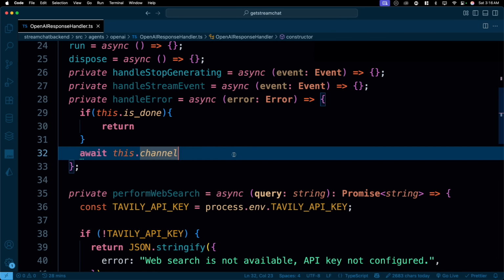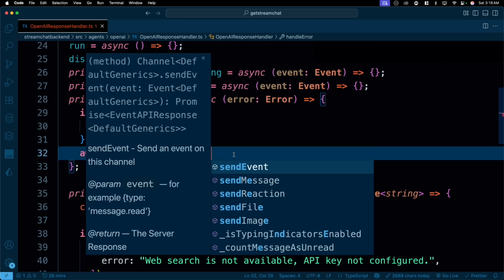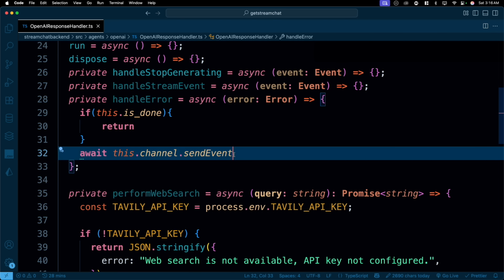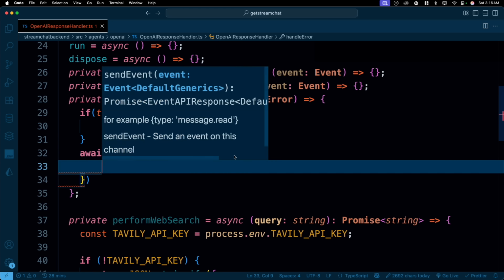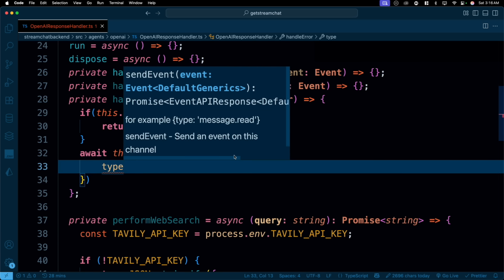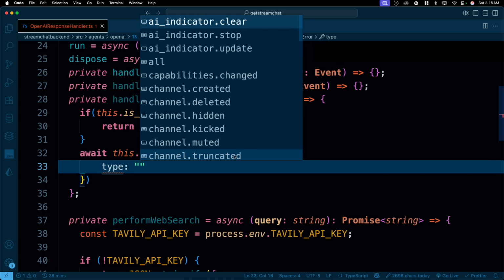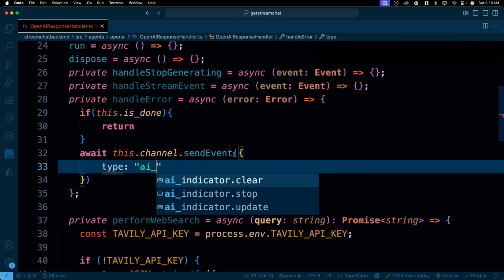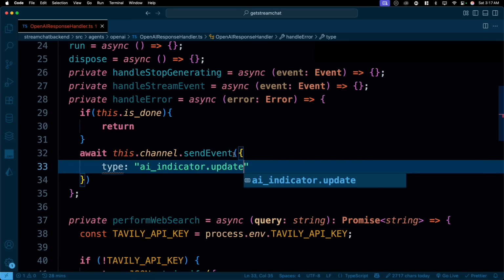So based on this channel, what we can do is this can actually send event. Events are just a kind of a socket IO. We'll be sending multiple of these events. So we will wait for this channel, and here we can have a different type. So this is basically a payload that I can send. So let's call this one as AI underscore indicator. And this one is update. So I'm sending one update to this.